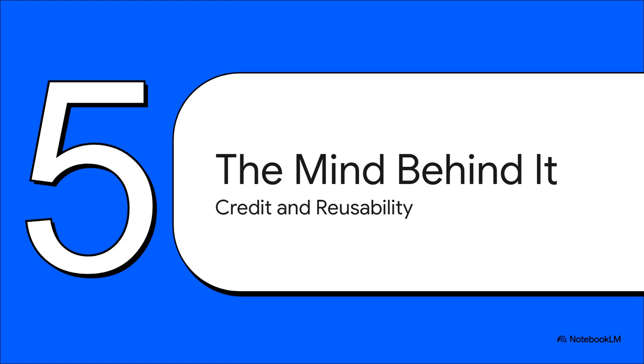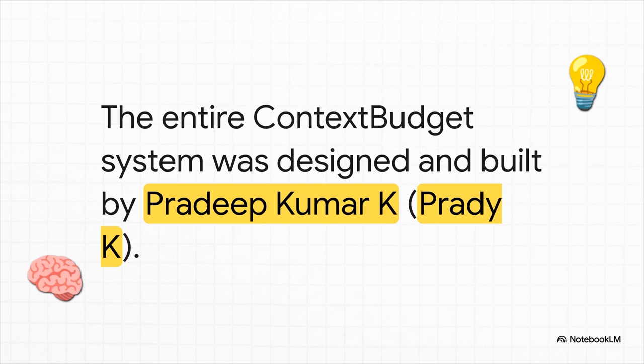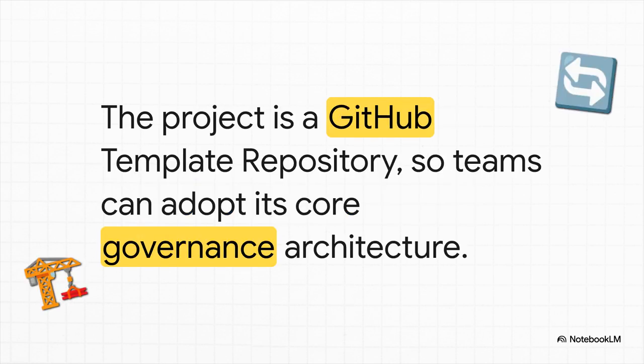Okay, and finally, it's so important to remember, this isn't just some academic paper or a theoretical idea. This is a real working system built by a real person. So let's talk about the mind behind it and, get this, how you can actually use it. This whole thing, the entire context budget governance system, the architecture, the agents, the hooks, all of it, was designed and built by one person, Pradeep Kumar K, who goes by Praddy K. I mean, that's just an incredible testament to having a really clear vision for how to build AI the right way.